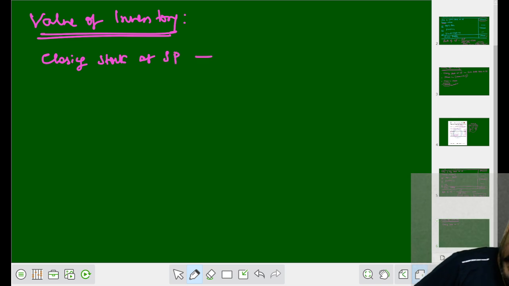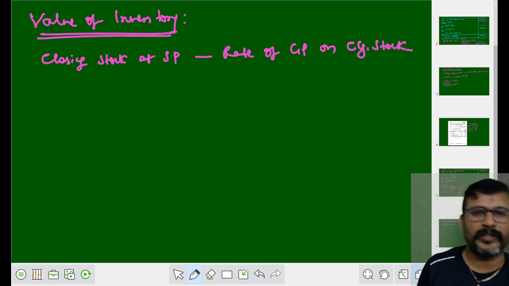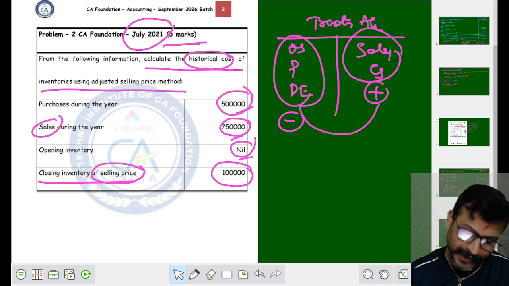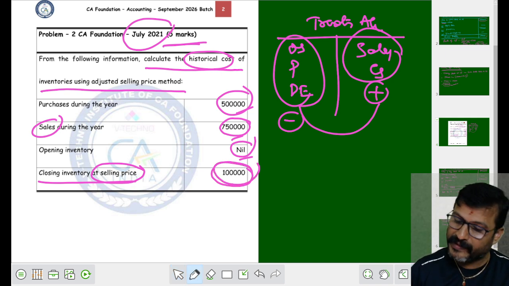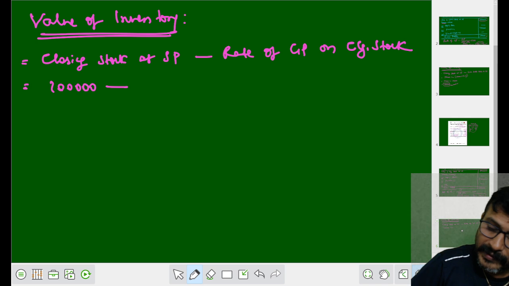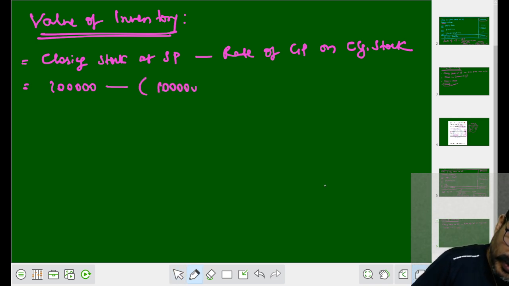For that, closing stock at selling price minus the rate of GP on closing stock. How much is the closing stock at selling price? Closing stock at selling price is 1 lakh. So you take 1 lakh minus the rate of GP on closing stock. Closing stock is 1 lakh.